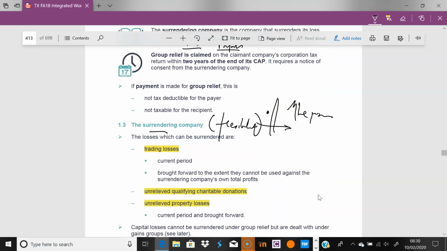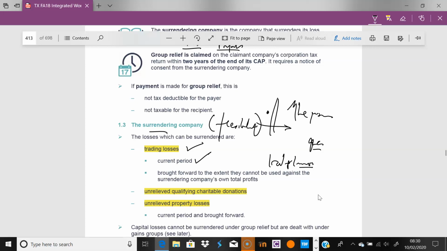So what can you surrender? Yes, you can surrender your trading losses in your current period, as well as brought forward trading losses. The issue here is that what you must first do is bring forward these trading losses and then use them against other income, because there's no trading income. So you use that first, and then whatever's left can be given to the claimant company. We'll see an example, but the key point is you can bring forward those losses.